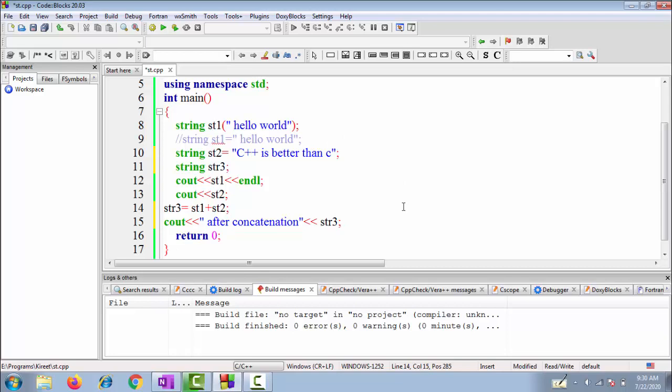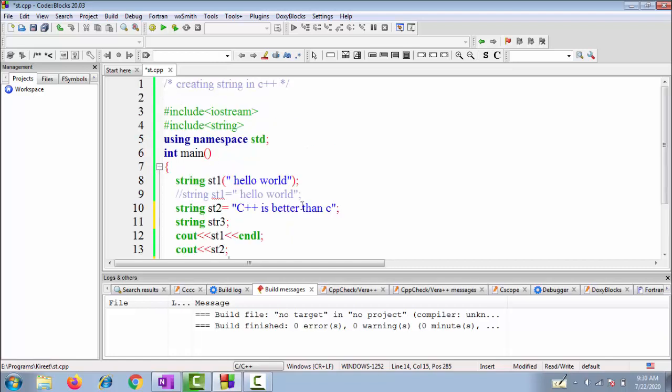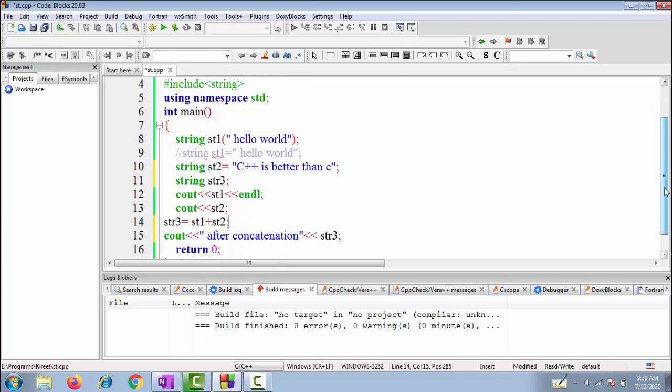There is no method like strcat that we have used here. Directly we have used the plus operator. This is a very powerful mechanism that has been provided by the string class.